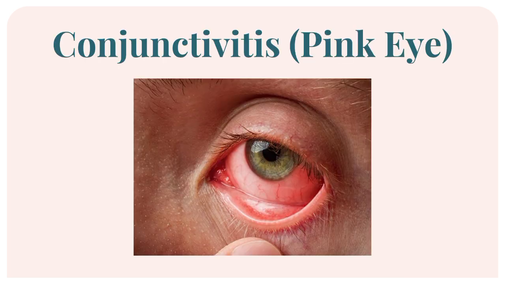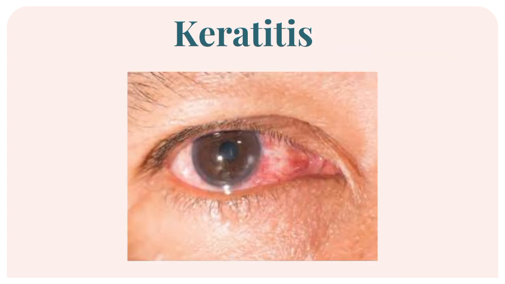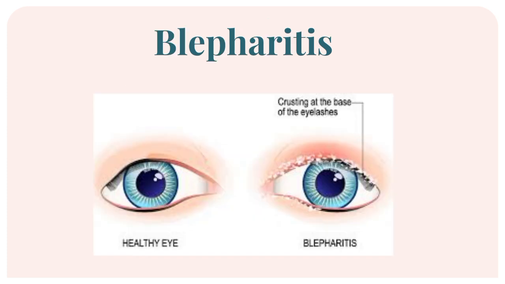The first one is conjunctivitis or pink eye. Inflammation of the conjunctiva causing redness, discharge, itching, and a gritty sensation. It can be caused by viruses, bacteria, allergens, or irritants. The second one is keratitis. It is the inflammation of the cornea, which can be caused by bacteria, viruses like herpes simplex and varicella zoster, fungi, or parasites, or acanthamoeba. The last one is blepharitis. It is the inflammation of the eyelid, often involving the oil glands at the base of the eyelashes. It can be caused by bacteria like Staphylococcus or skin conditions.